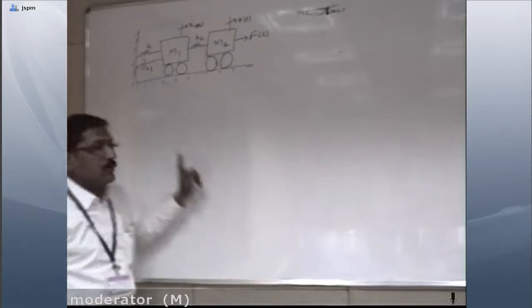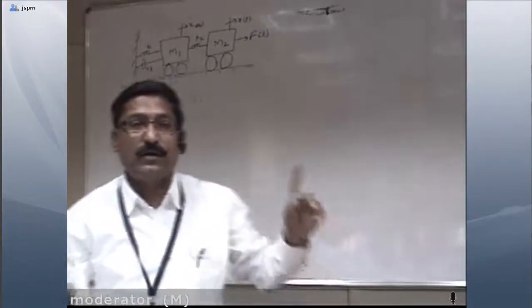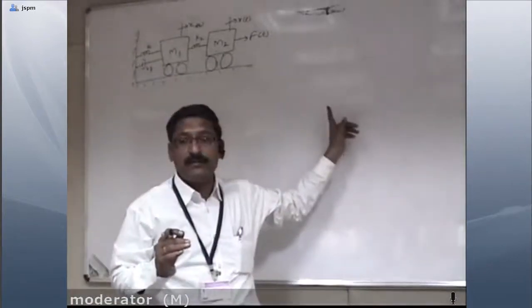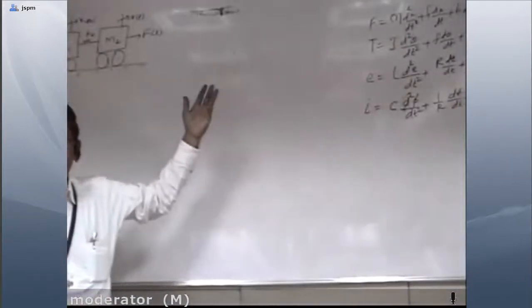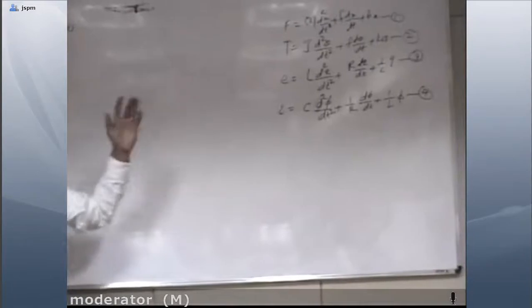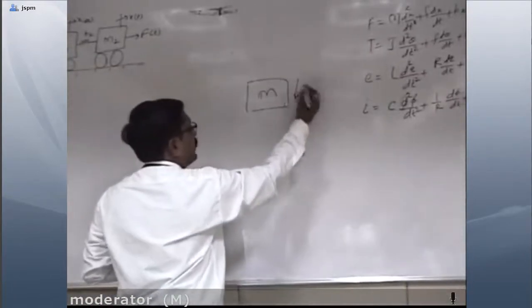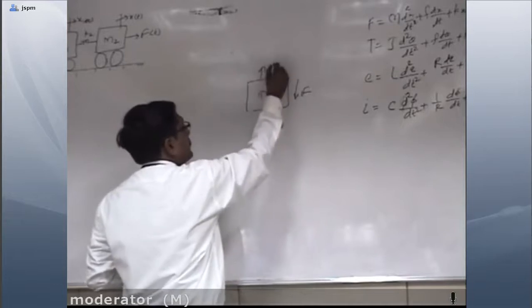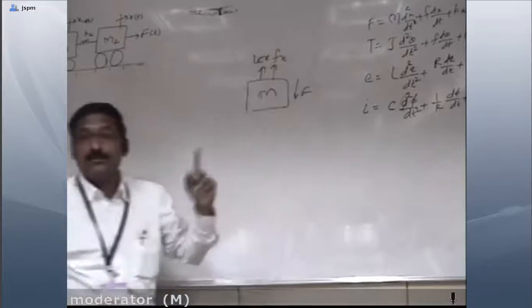Now, whenever solving such a problem, one thing I explained initially: in a translational mechanical system, or a rotational mechanical system, say this is mass m and a force is applied in this way, then we have k into x, f into x dot, and so on.